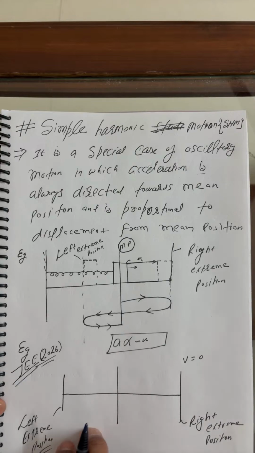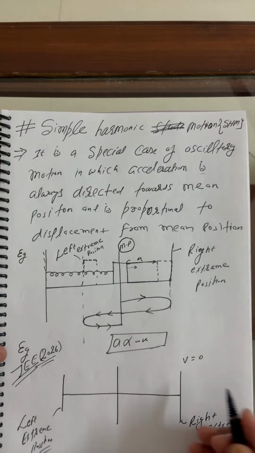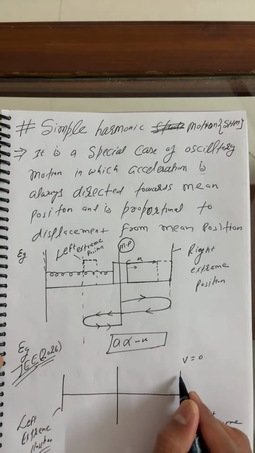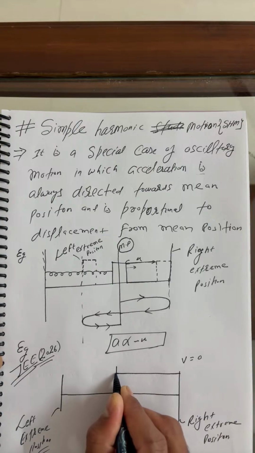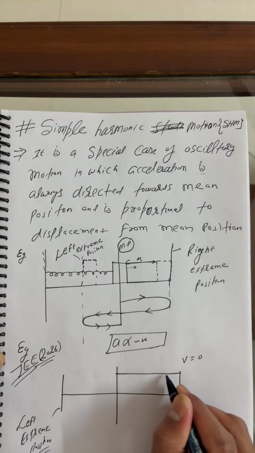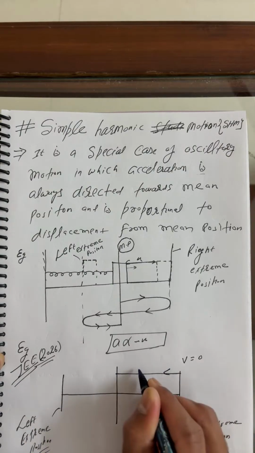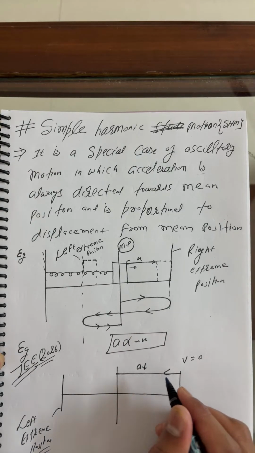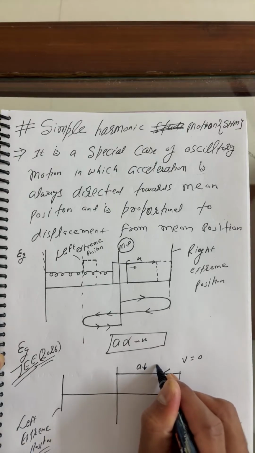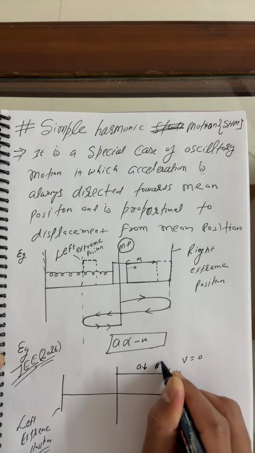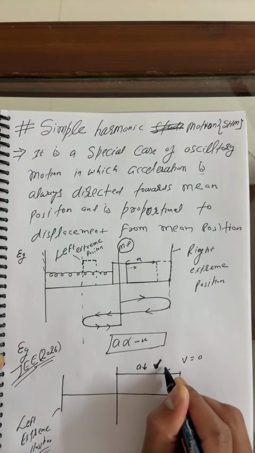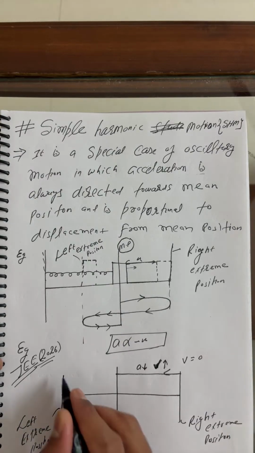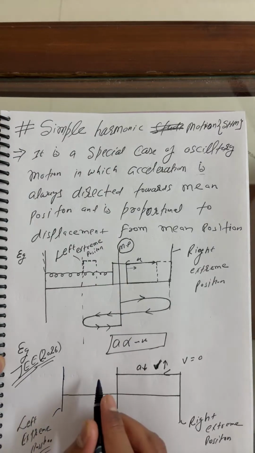Beta, this question I taught in your class, right? Just respond to me. Once you release the particle, it will always move towards the mean position, right? So here, students, you can say acceleration decreases. And the velocity of the particle increases, because you release it from zero.